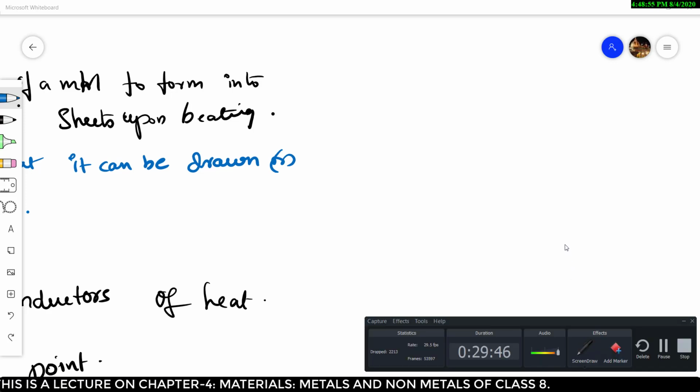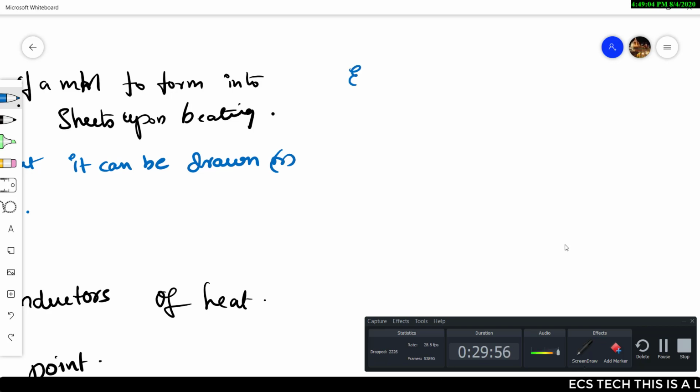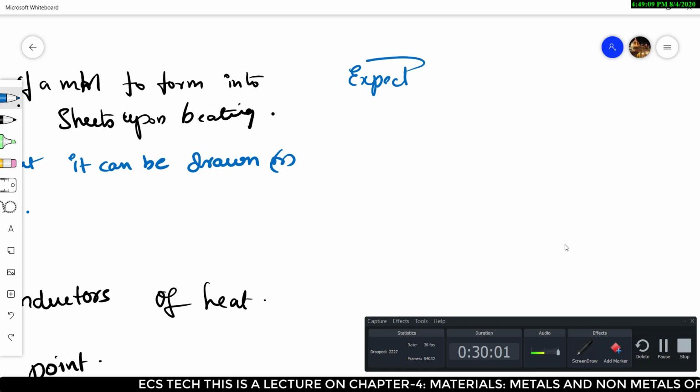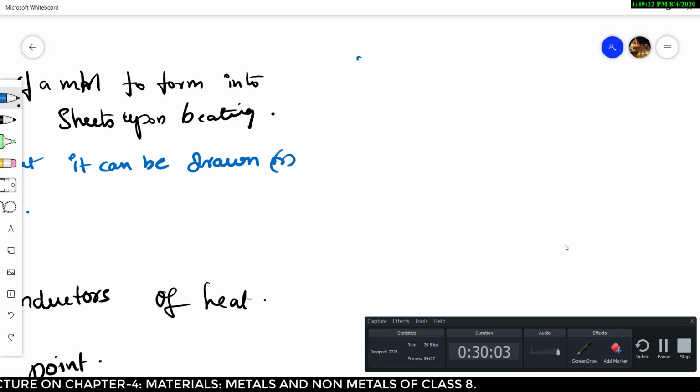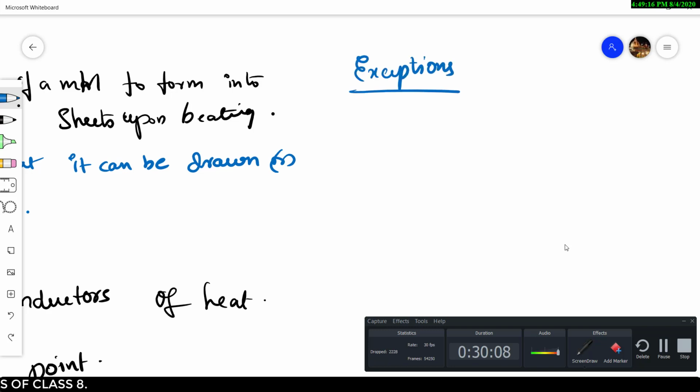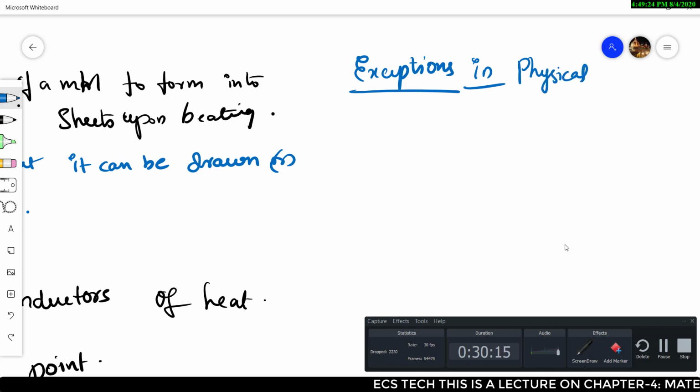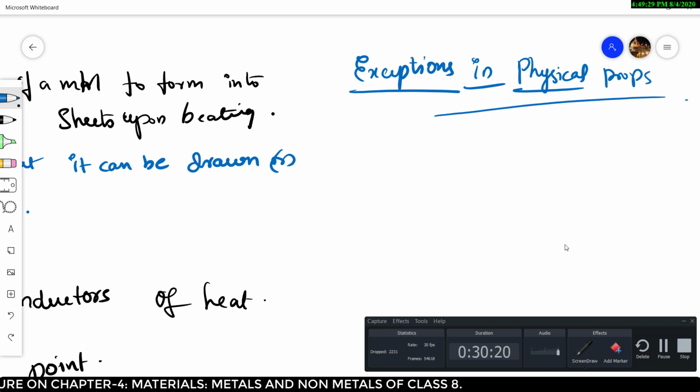So now we have some exceptions for physical properties. Let's see what all the exceptions in physical properties are.